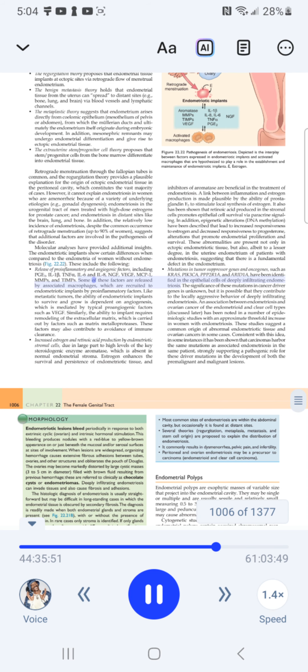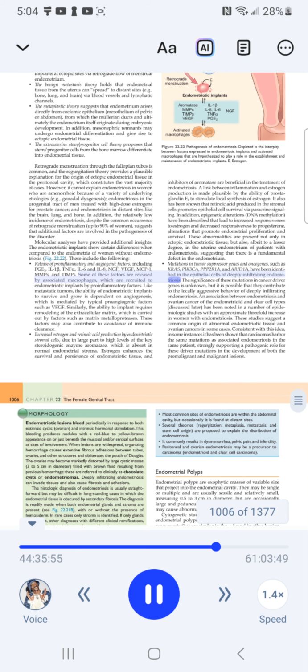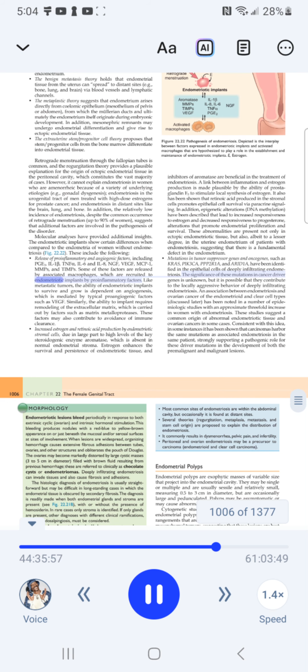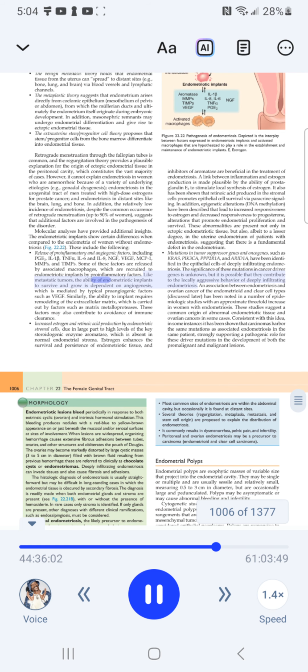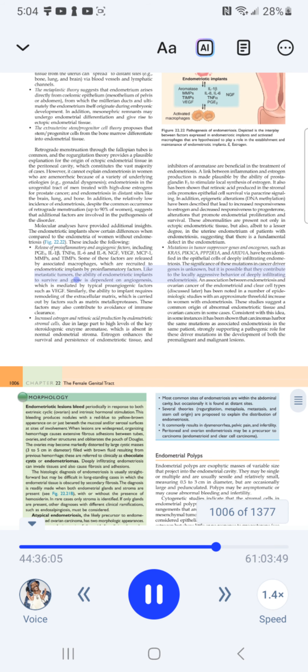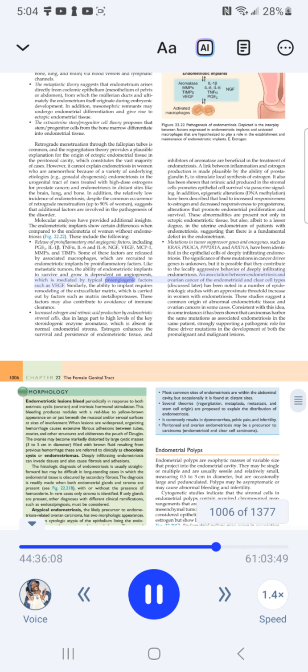Some of these factors are released via macrophages, which are recruited to endometriotic implants by pro-inflammatory factors. The significance of these mutations in cancer driver genes is unknown, but it is possible that they contribute to the locally aggressive behavior of deeply infiltrating endometriosis. The ability of endometriotic implants to survive and grow is dependent on angiogenesis, which is mediated by typical pro-angiogenic factors such as VEGF.